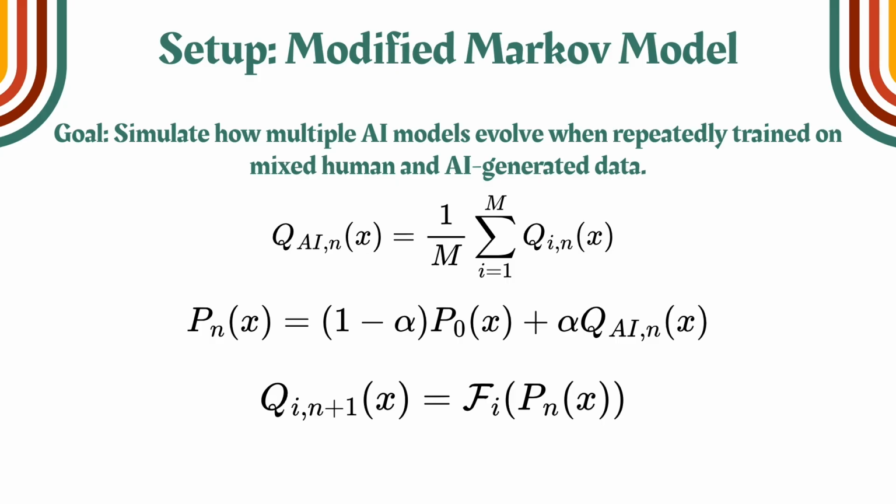Then we take this P of N, the training distribution that we just generated, and we plug it into a learning function, f of I. The learning function depends on the AI model, that's why you have the subscript I. And that outputs Q_i of N plus 1, which is the probability distribution of that ith AI model at generation N plus 1.